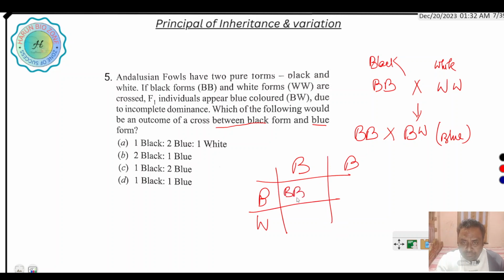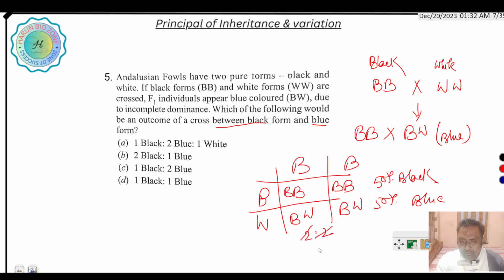BB, BB, BW, BW, that is 50% black and 50% blue in color are produced. So that is 2 black and 2 blue, a 2:2 ratio. If we calculate it, 1:1. So D is the right answer.